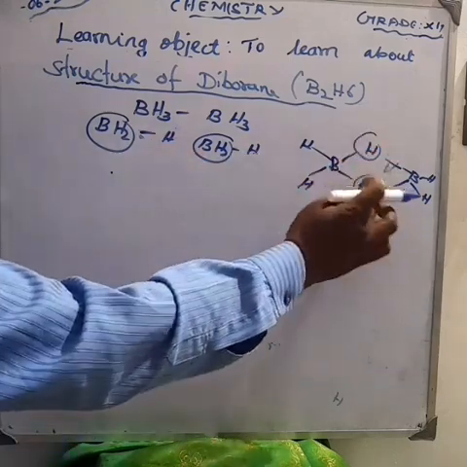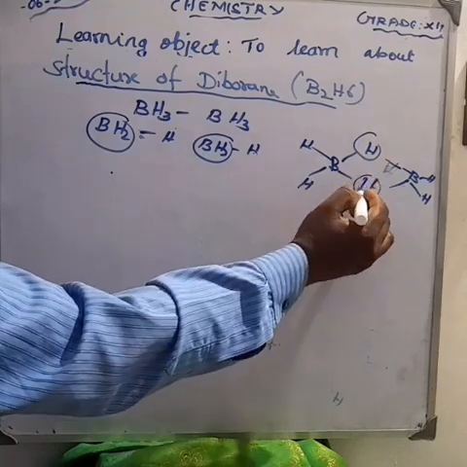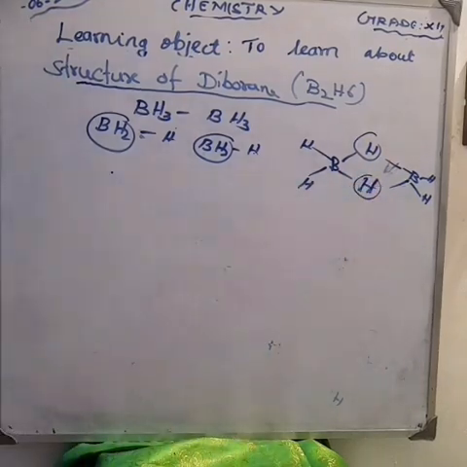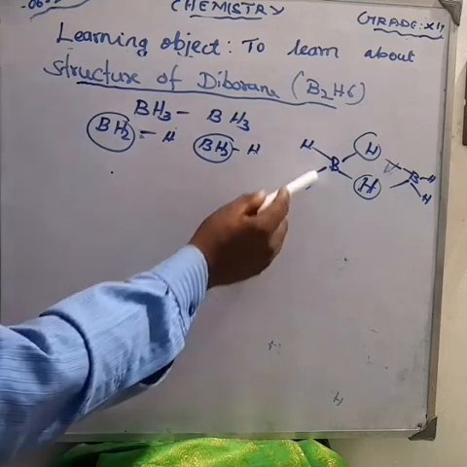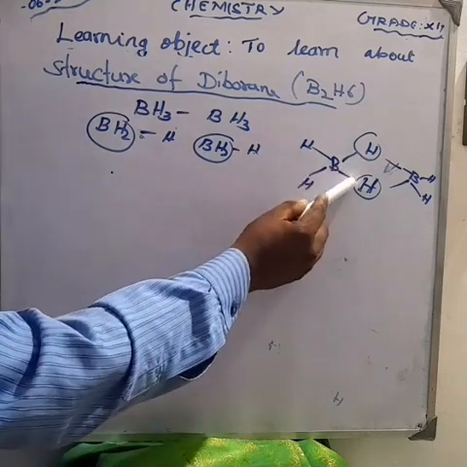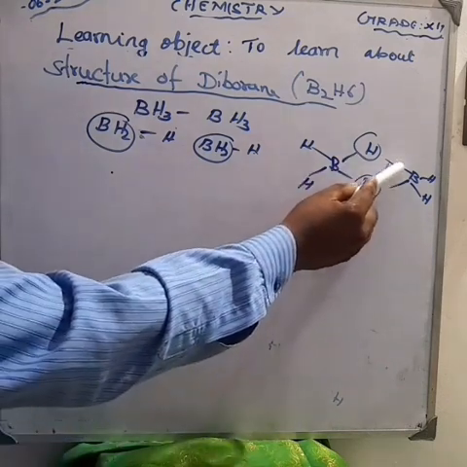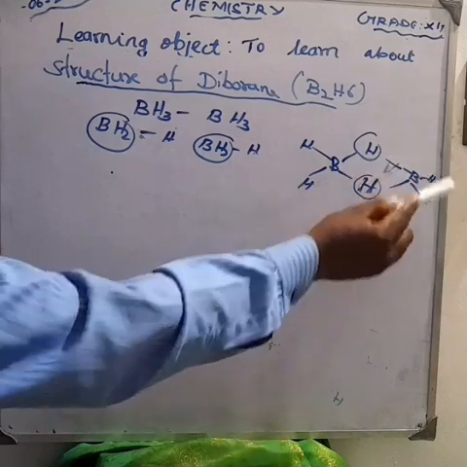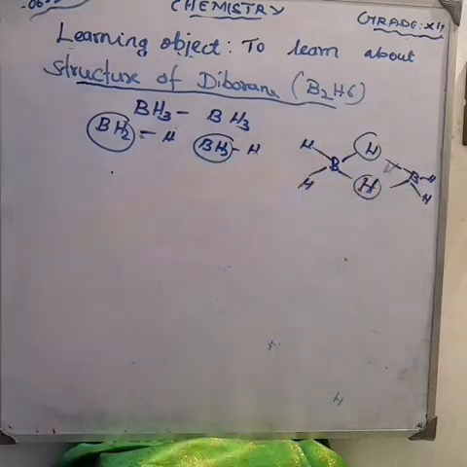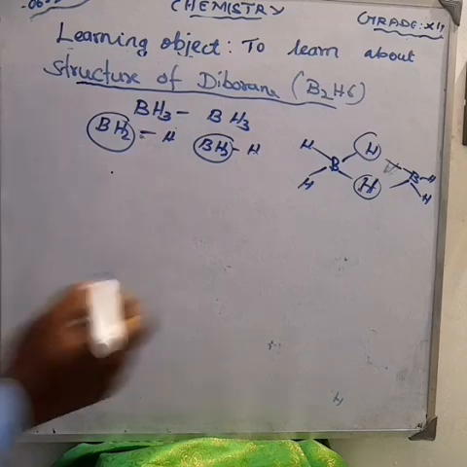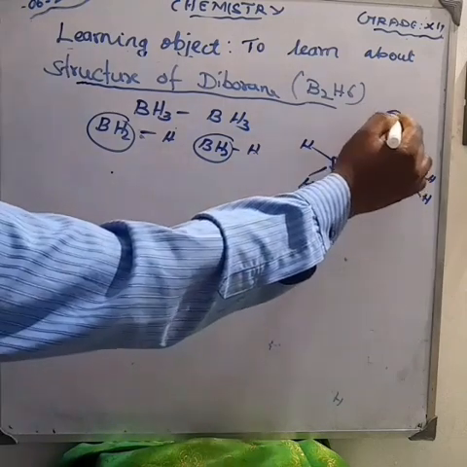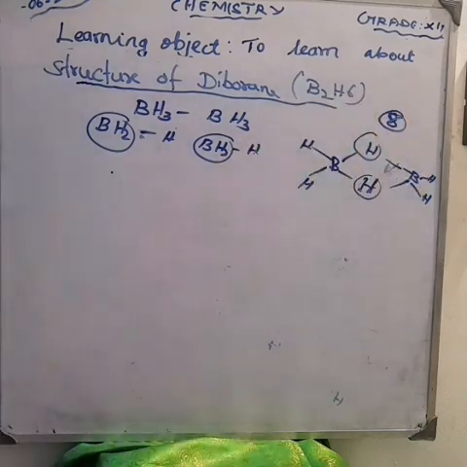Can you understand, my dear children? It has 8 BH bonds. How many BH bonds? 1, 2, 3, 4, 5, 6, 7, 8 BH bonds.